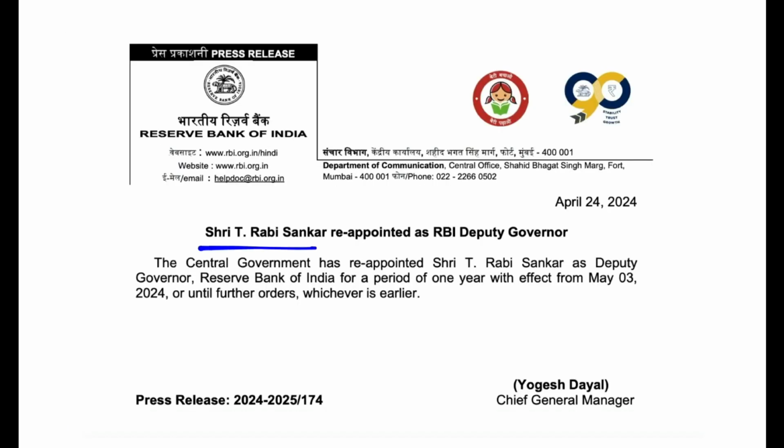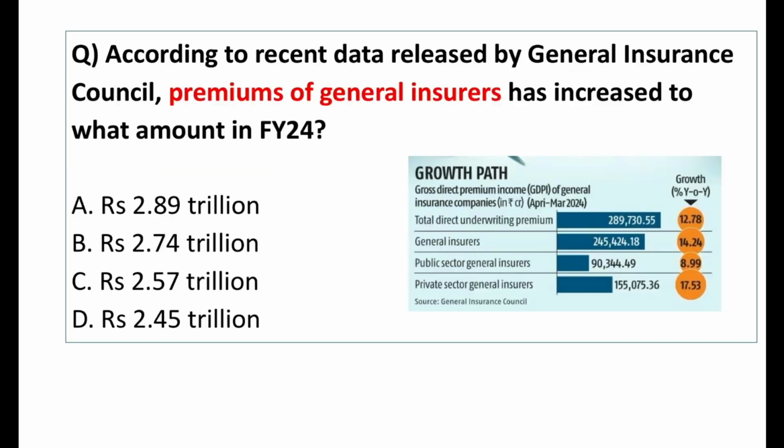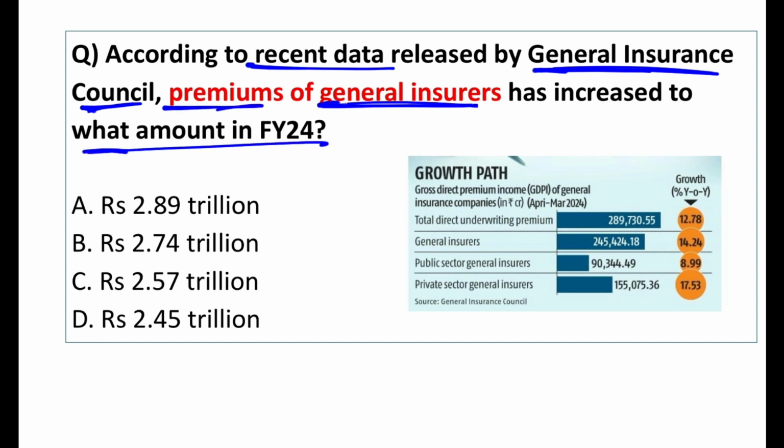Now, T. Ravishankar has been reappointed as the RBI Deputy Governor. Reserve Bank of India cannot have more than 4 Deputy Governors. According to the recent data released by the General Insurance Council, the premiums of the general insurance have increased to what amount in the financial year 24?